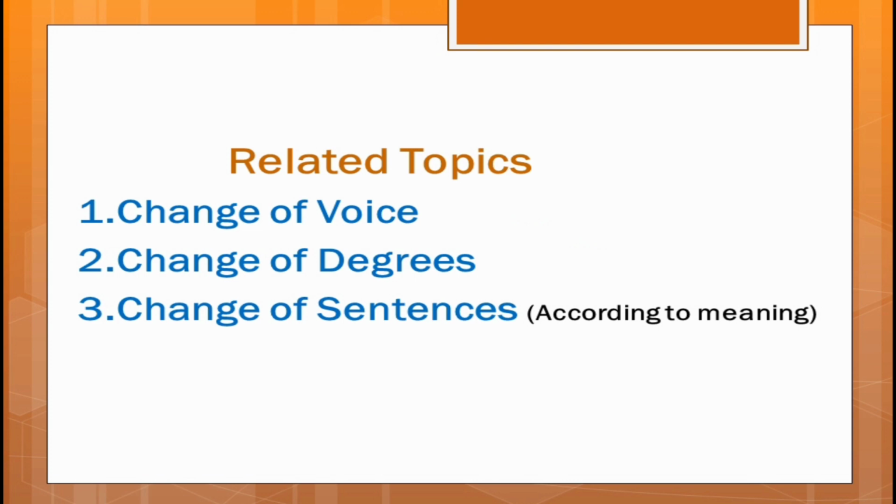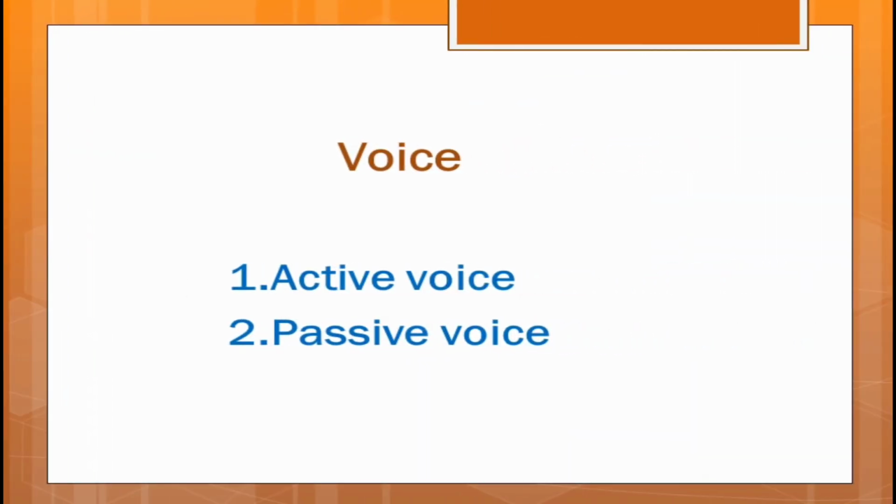First one is voice. What do you mean by voice? This is important to know. Voice is the way of expressing verbs, I emphasize verbs, which describes whether the subject does the work or it has been done by the subject. And remember, this voice is of two types. One is active voice, another is passive voice.